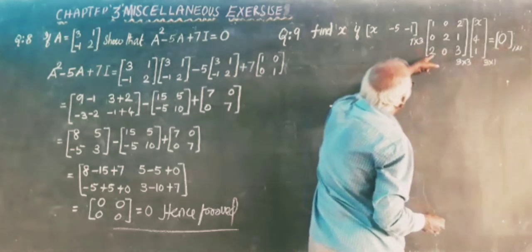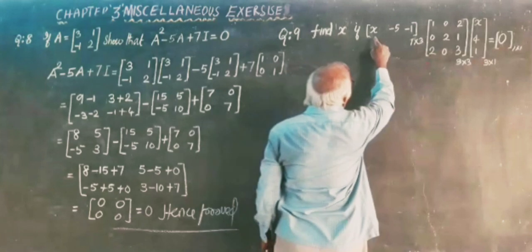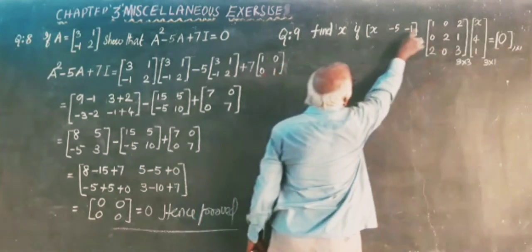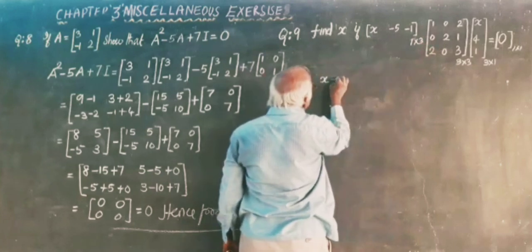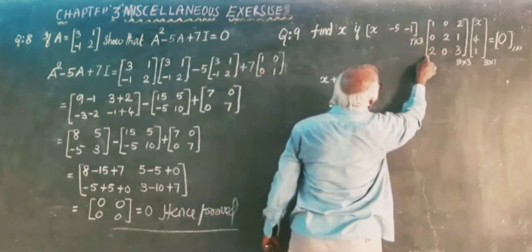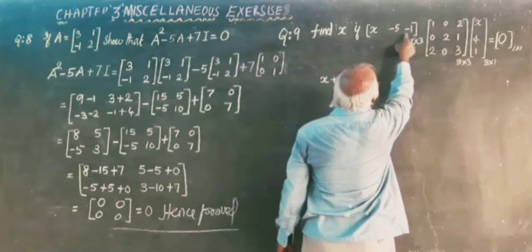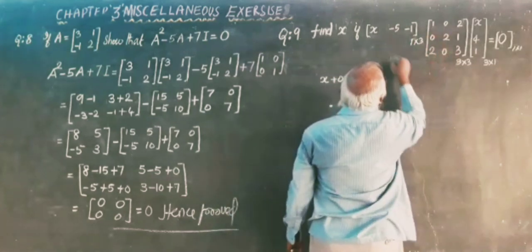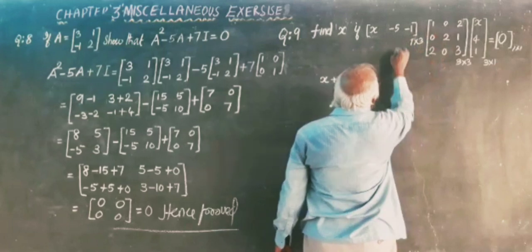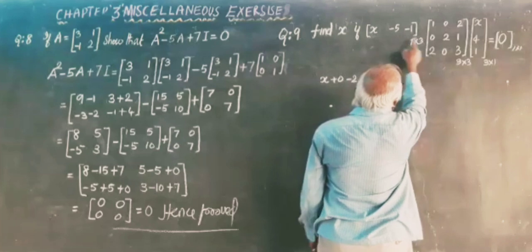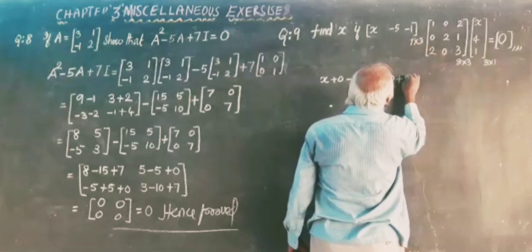First multiply these two matrices. First row, first column: x into 1, x, minus 5 into 0, plus 0, minus 1 into 2, minus 2. Then first row, second column: x into 0, 0, minus 5 into 2, minus 10, minus 1 into 0, plus 0.